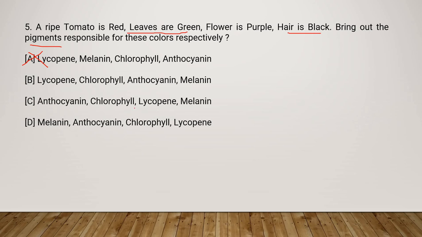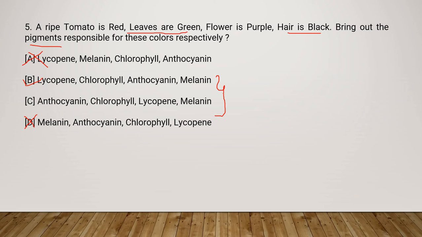Okay, so again this option is eliminated. Now you are left with 2 options, so you have a 50% probability to get a right answer, right? So here the answer is B. Tomato is red because of lycopene, leaves are green because of chlorophyll, flower is purple because of anthocyanin, and hair is black because of melanin.